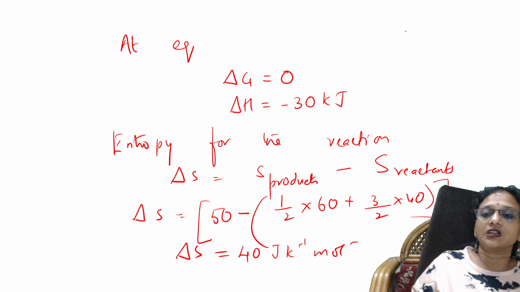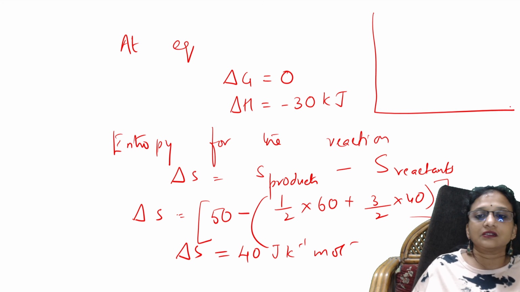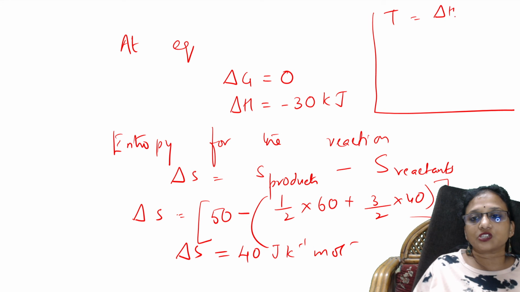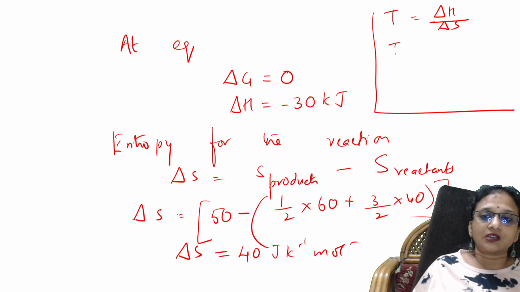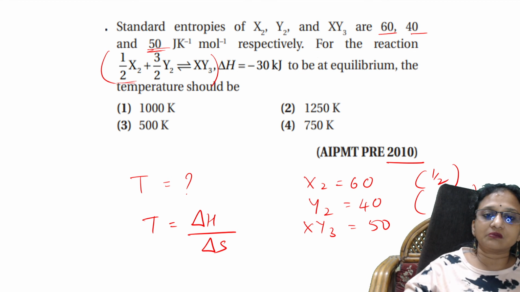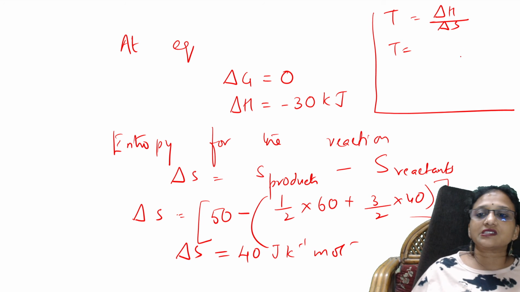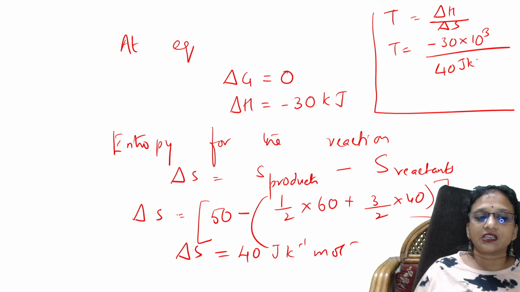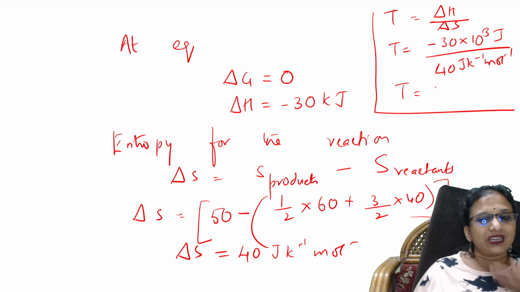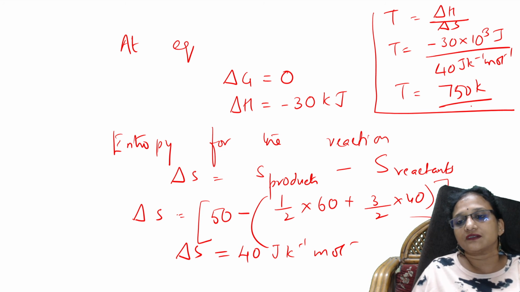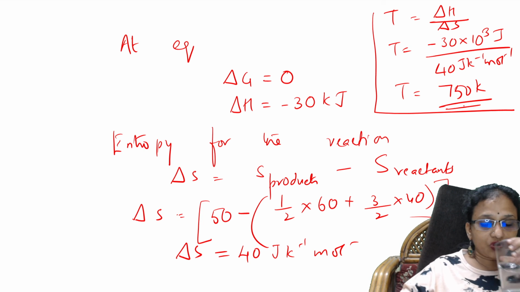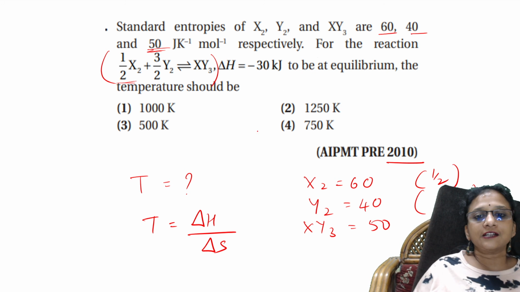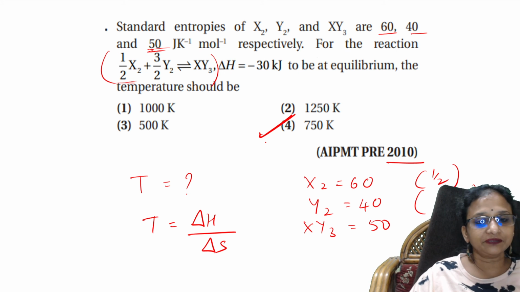Now I have to find T. T is equal to delta H by delta S. Delta H given to me is minus 30 into 10 raised to 3 joules, and delta S is 40 joule per Kelvin per mole. When I solve, I get around 750 Kelvin. So the answer is this. Easy, easy.